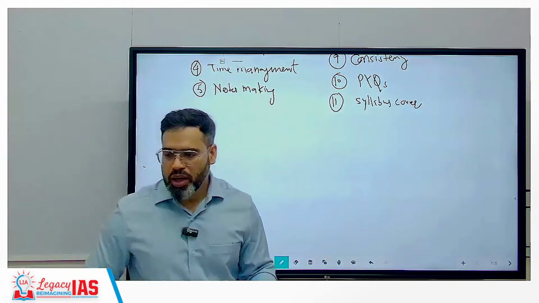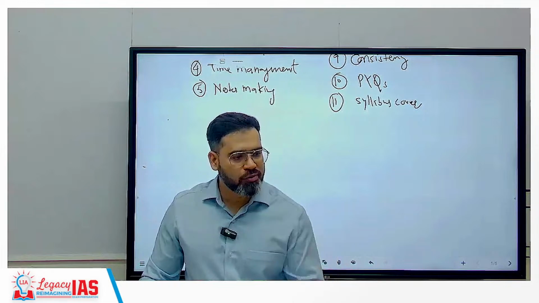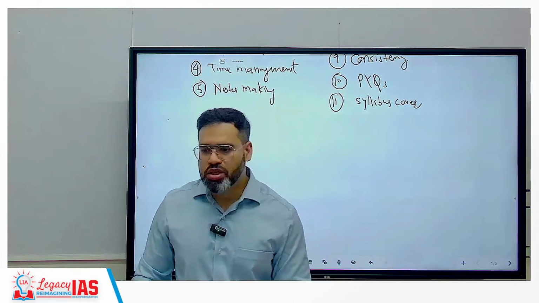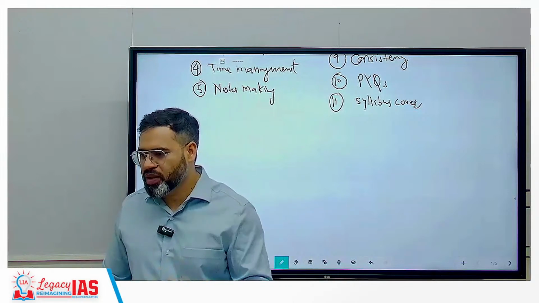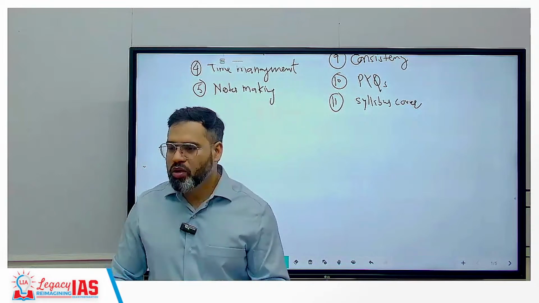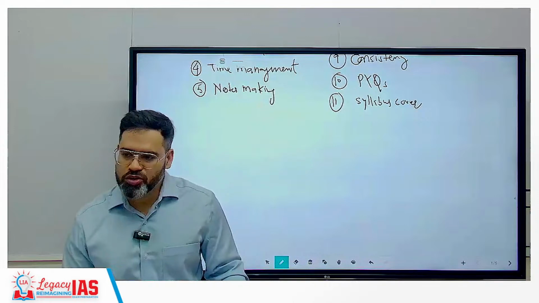That person got rank 1, 2, 3 because of GS papers 1, 2, 3, 4, essay and interview scores also. If you go through their scores, they have very good marks in those papers also. Because of that they got rank 1, not because of the optional paper. So you should not select based on that.